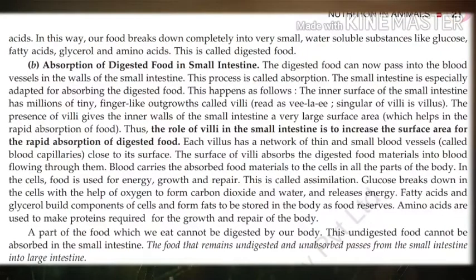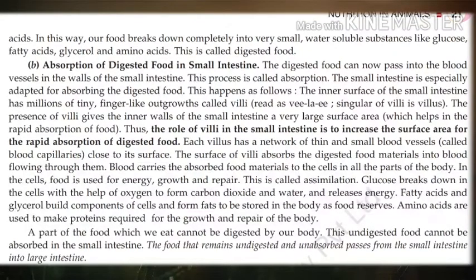Okay? Now, we all know that the simpler substances formed after digestion are glucose, amino acids, and fatty acids and glycerol. So, what happens to them?